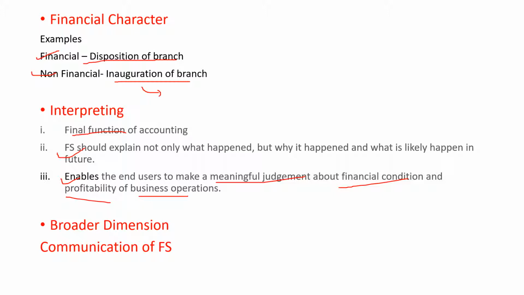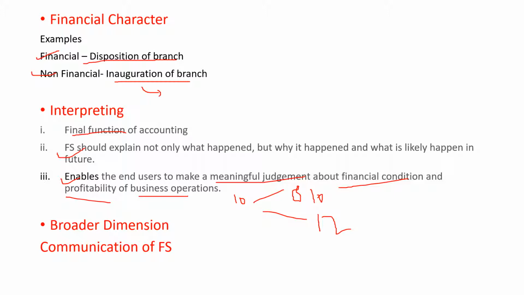Suppose, if in the current year my profit is 10 rupees, then I should be able to make a meaningful judgment whether in the next year the profit would be decreasing or it would remain the same or it would be increasing.